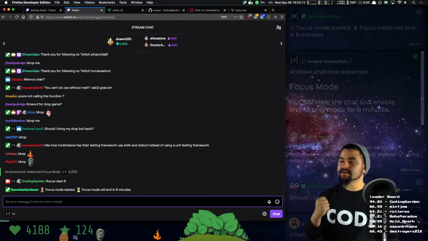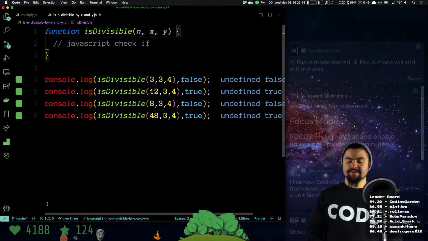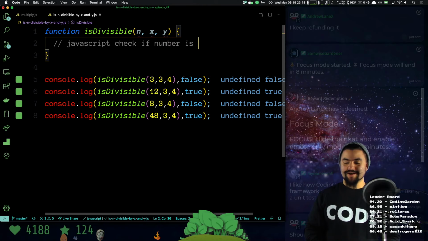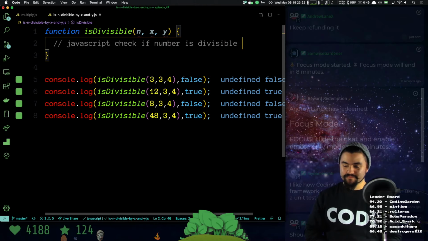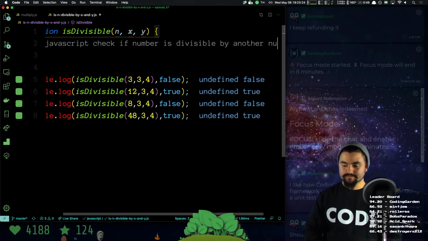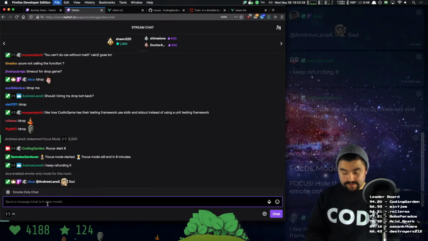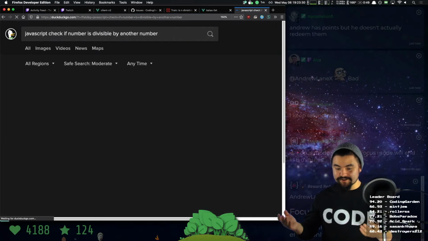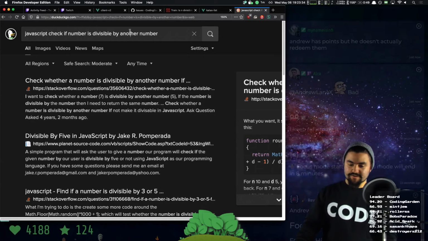Here we go. So, the first thing I would search is JavaScript: check if number is divisible by another number. So this is going to be my web search. Now, I use a thing called DuckDuckGo, which is a search engine. You can use Google, Bing, whatever you like. But this is my search term. Let's see what we get.